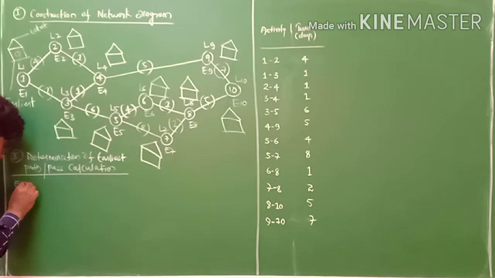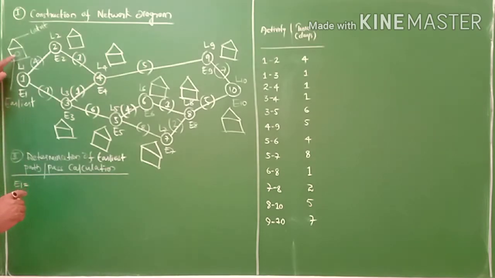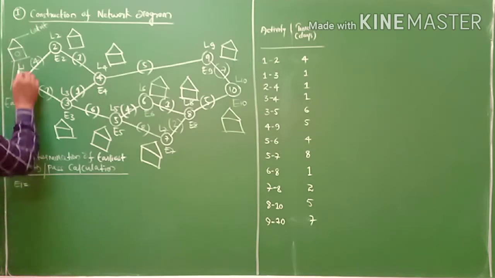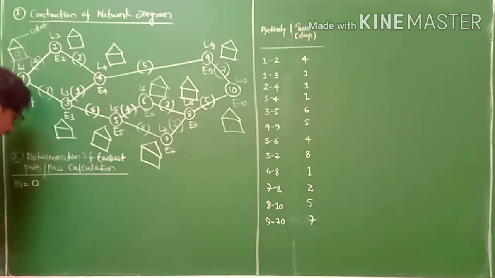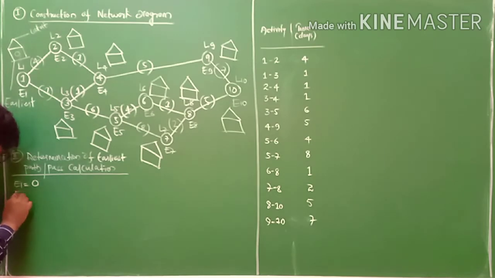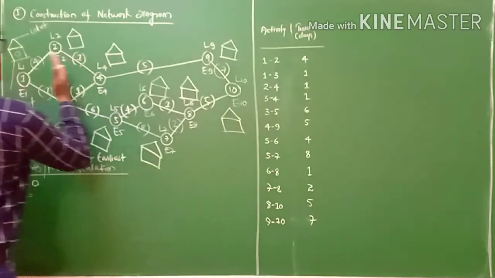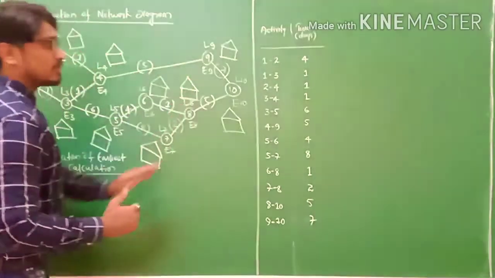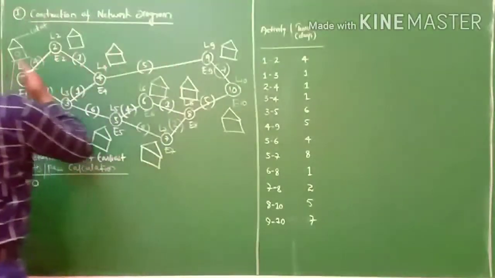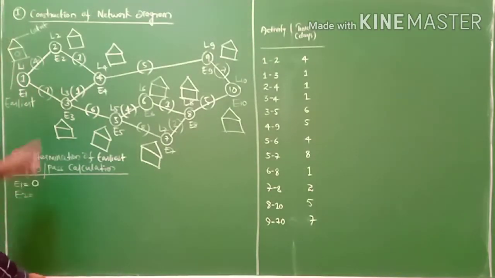First we'll find out E1. E1 equals to 0. This is E1, my friends. E1 for square and L1 for triangle. So I am finding out E1. E1 is always 0. Next we'll find out E2, my friends. Where is E2? E2 is here. It is earliest calculation like this. Latest calculation is from last. Okay, first to last. Earliest is first to last and latest is last to first. Okay, flowing of the activities.